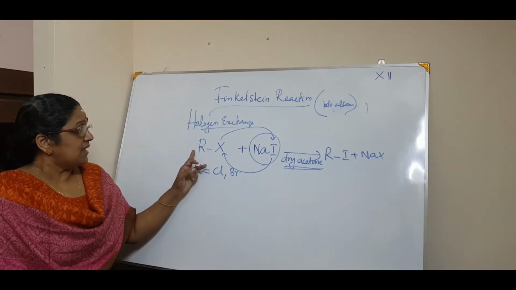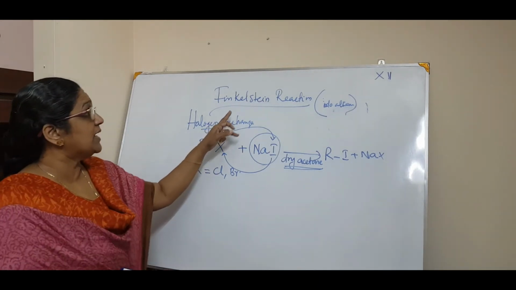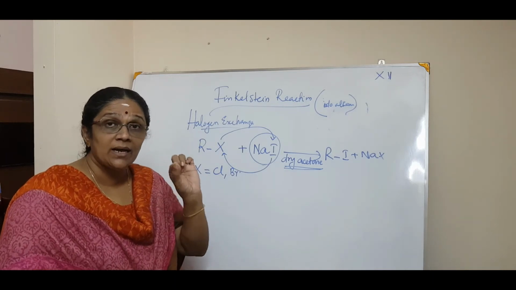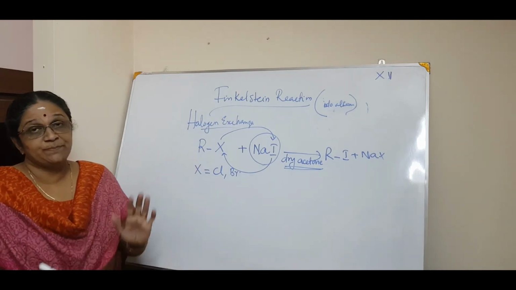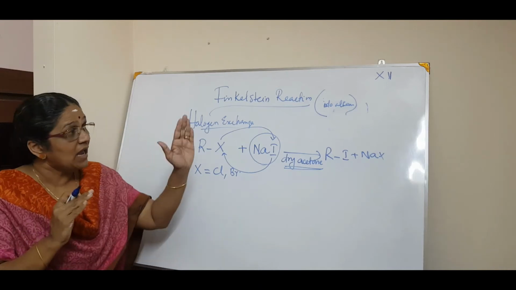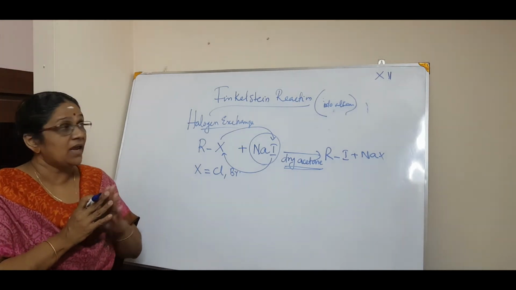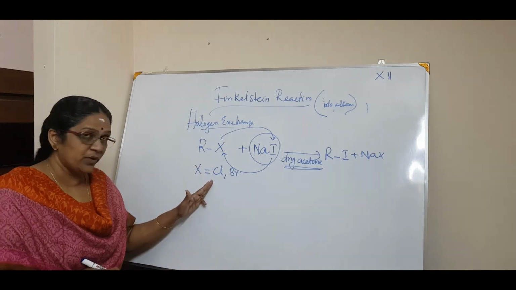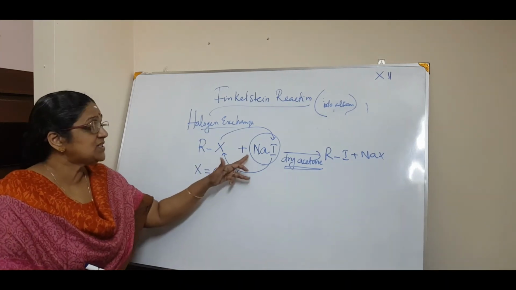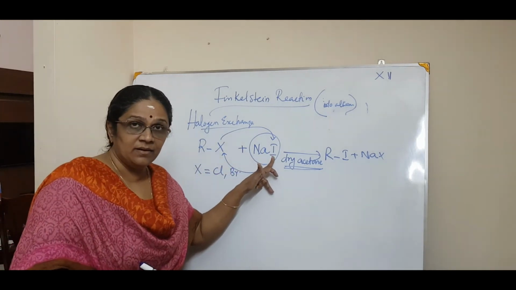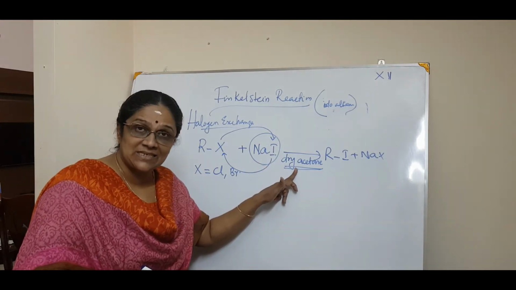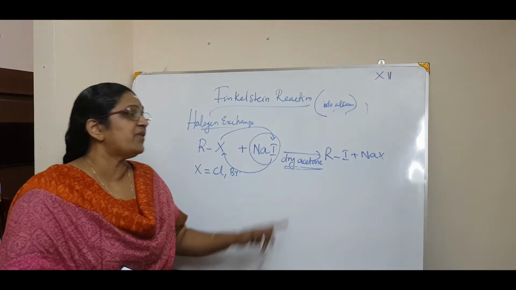See, that is the halogen exchange reaction or Finkelstein reaction, only for the preparation of iodoalkanes. Remember, a specific preparation for preparing iodoalkanes. Okay, now what happens? Any alkyl halide except fluorine, that is chlorine and bromine, plus sodium iodide, because you need to have iodine, right, in presence of dry acetone. Now why do you put dry acetone?